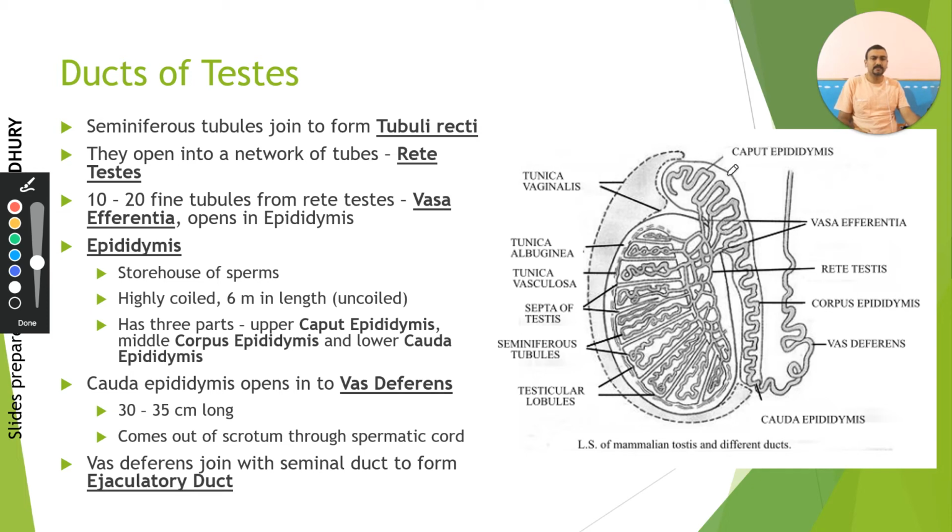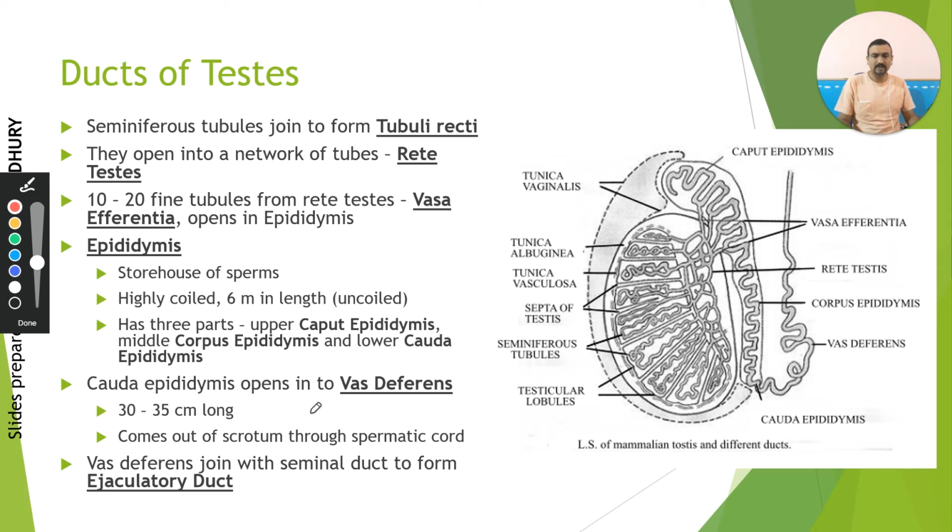Initially, it is very broadly coiled to form the caput epididymis. The middle portion is called the corpus epididymis, and the last portion is called the cauda epididymis. What is very important about the epididymis is that it is basically the storehouse of sperm. Very, very important, remember it. When males produce sperms at regular intervals, all these sperms are stored in this epididymis, because unless there is sexual stimulation, the sperms will not come out of it.